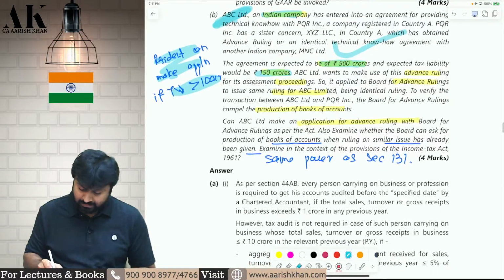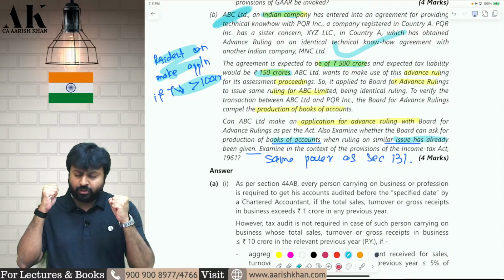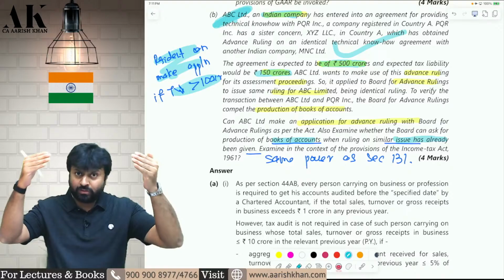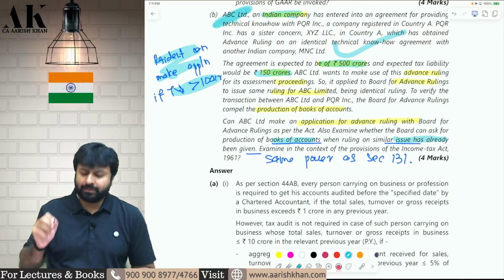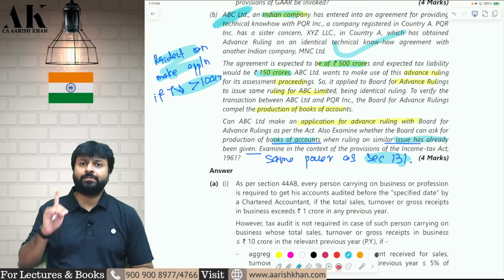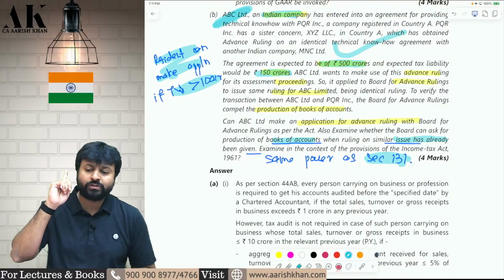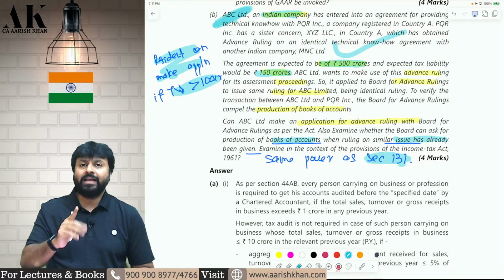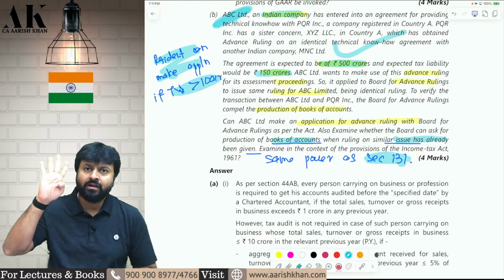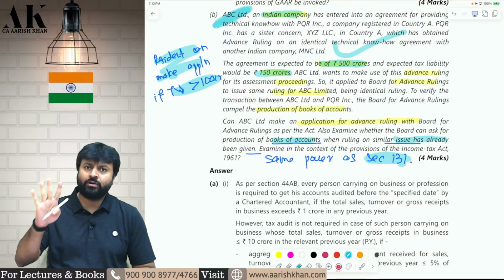Second question. Can the department ask for the books of accounts? Do they have the power to call for them? Does the Board for Advance Ruling have the authority to ask for my books of accounts? Yes. They have all the powers as covered in section 131, that is the power to issue summons. Whatever powers are given in section 131, all of them are also covered under the BFAR. Like the 4 powers given under 131 for income tax authority, all 4 powers are given to the BFAR also. I'll tell you all 4 of them one by one.